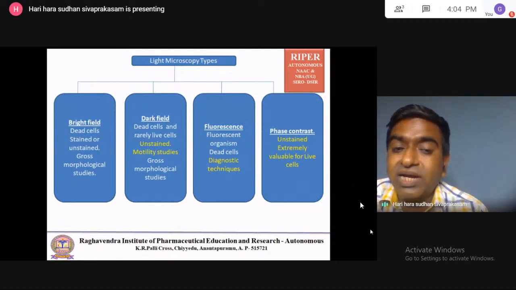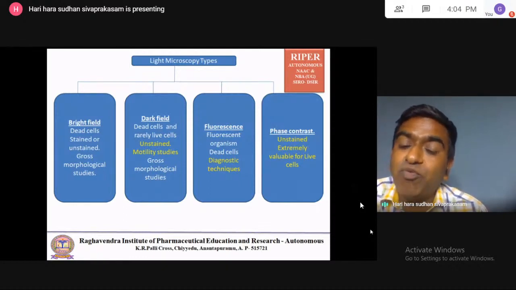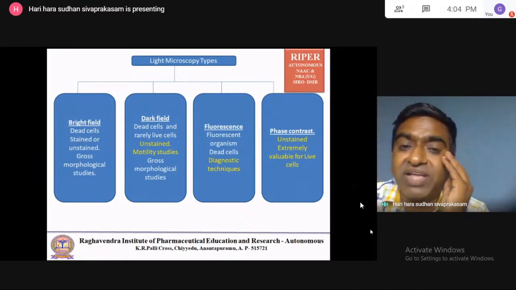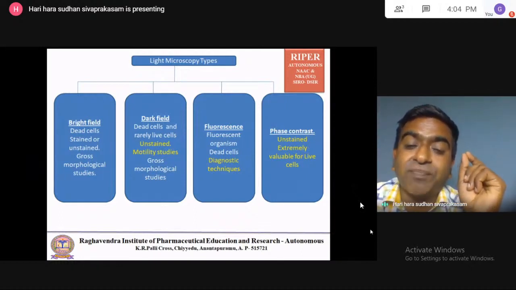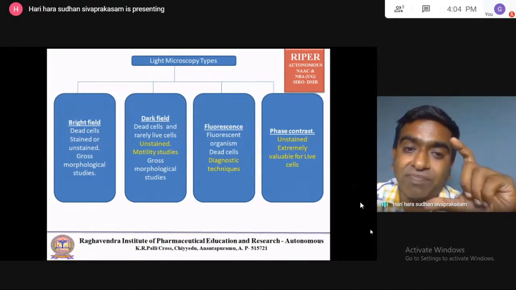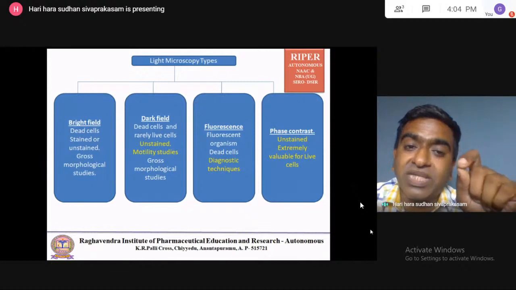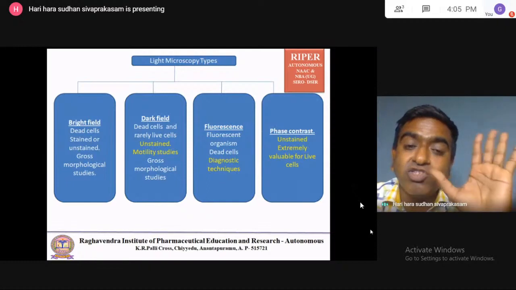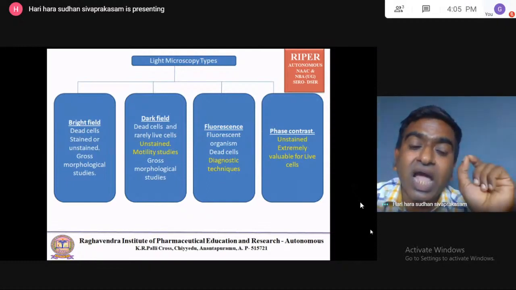Then the last is phase contrast microscopy. That is a little modification of light microscopy, in which unstained preparations and live microorganisms are observed. The principle is that if a wave of light passes from one medium to another, refraction occurs. For example, light passing into a prism is refracted.